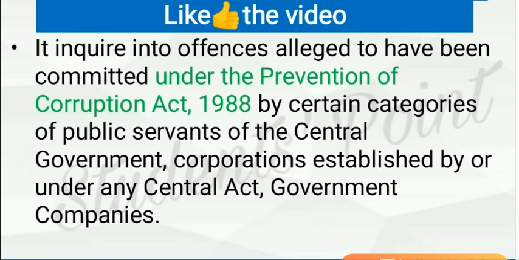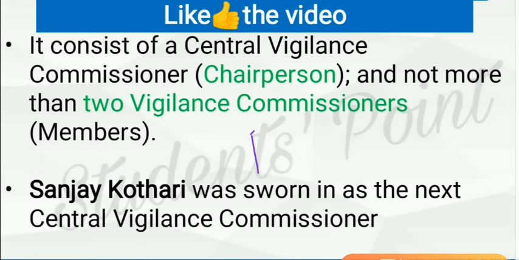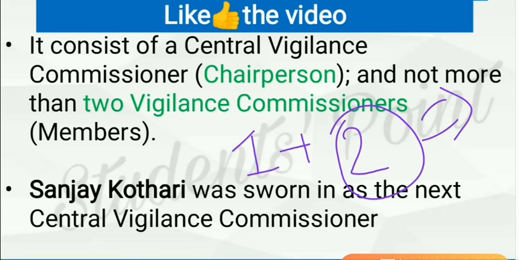And CVC inquires into offences alleged to have been committed under Prevention of Corruption Act 1988 by certain categories of public servants of central government, corporations established by or under any central act or any government companies. And this CVC consists of a chairperson plus 2 other members. These 2 other members are called as vigilance commissioners, while this chairman is called as Central Vigilance Commissioner.